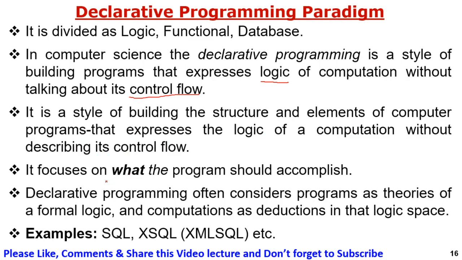So it focuses on what? In imperative programming, the first category of programming paradigm, we have to mention how the problem is going to be solved, what different strategies, methods or approaches are going to be used. But in declarative programming, we always concentrate on what the program should accomplish. How is not emphasized, meaning what kind of process is used to accomplish the task.